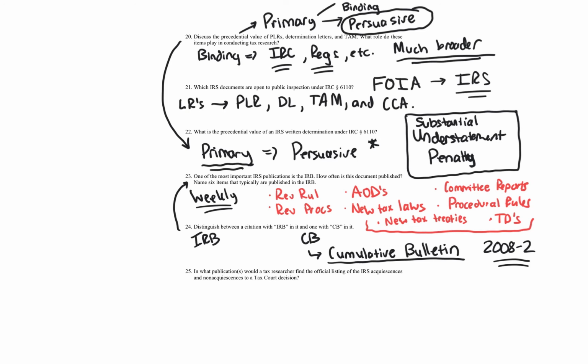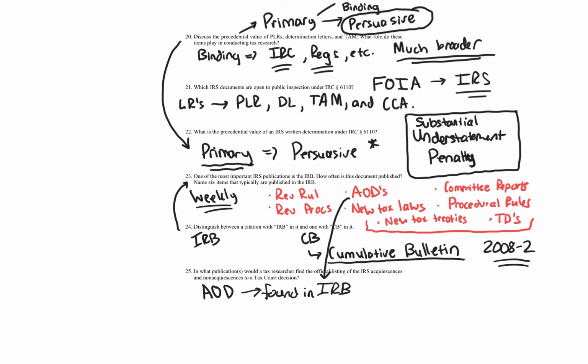Question 25. In what publication or publications would a tax researcher find the official listing of the IRS acquiescences and non-acquiescences to a tax court decision? That is going to be found in what's called an AOD, known as an action on decision. They're published in the Internal Revenue Bulletin, as we said. So it's found in the IRB, the Internal Revenue Bulletin. We had that right here. We answered that question in question 23. AODs were indeed published in the IRB.